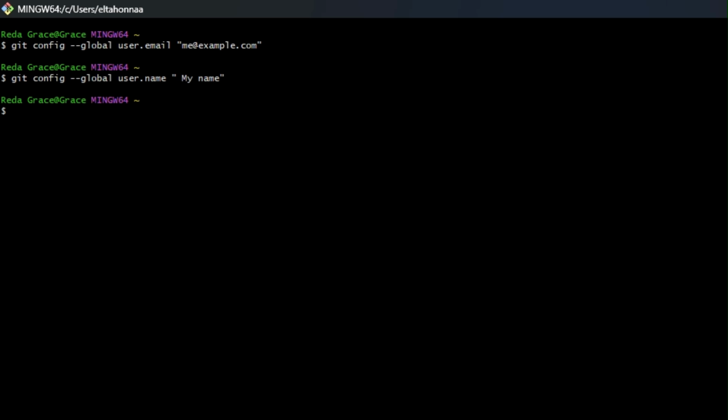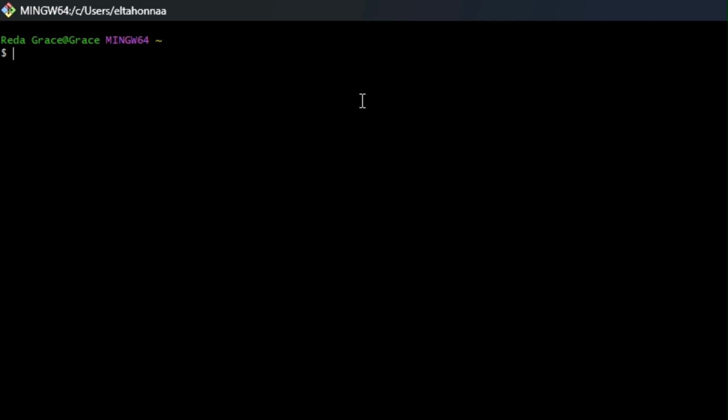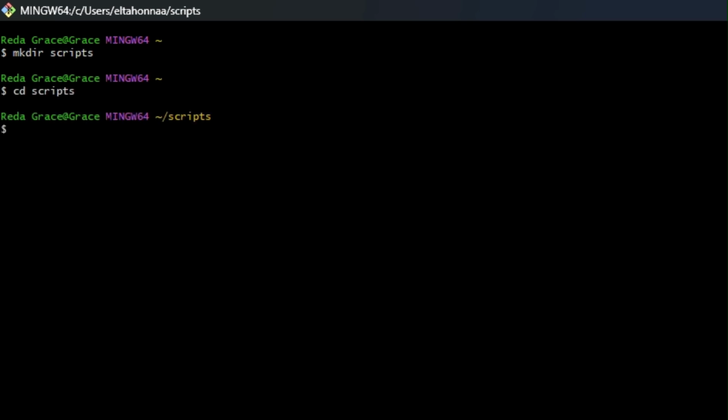With that done, there are two ways to start working with a Git repository. We can create one from scratch using the git init command, or we can use the git clone command to make a copy of a repository that already exists somewhere else. For now, let's start by creating a new directory and then a Git repository inside that directory. For example, let's use the mkdir command to create a directory called scripts, and then a Git repository inside that directory. So when we run git init, we initialize an empty Git repository in the current directory.